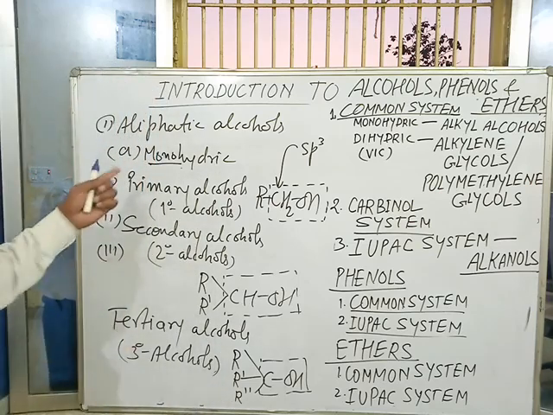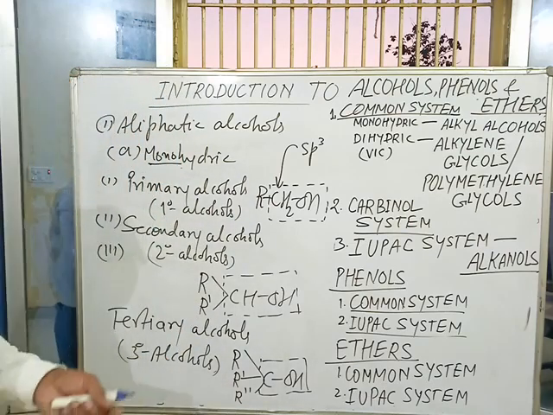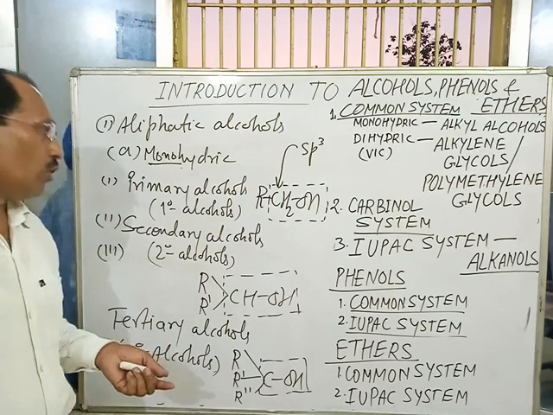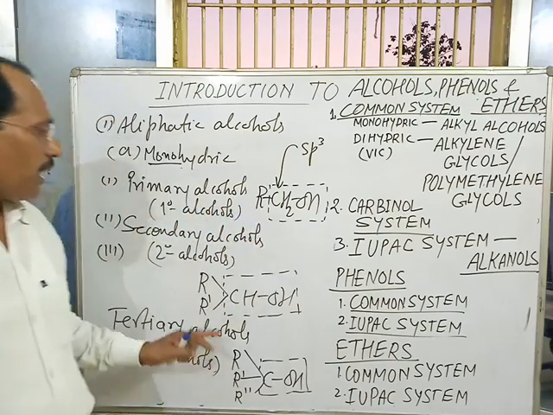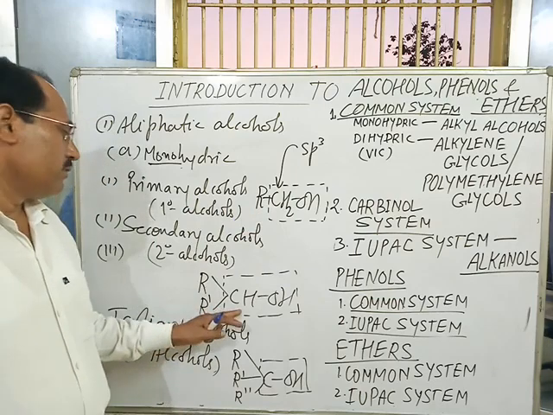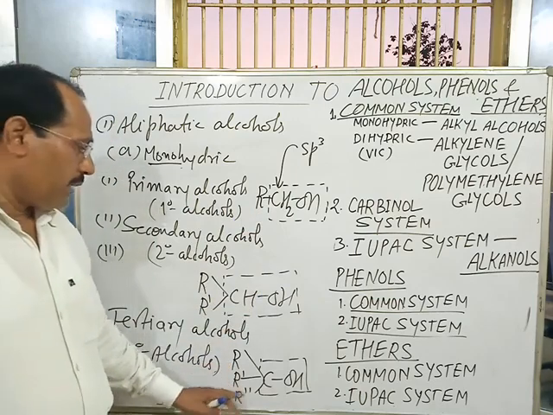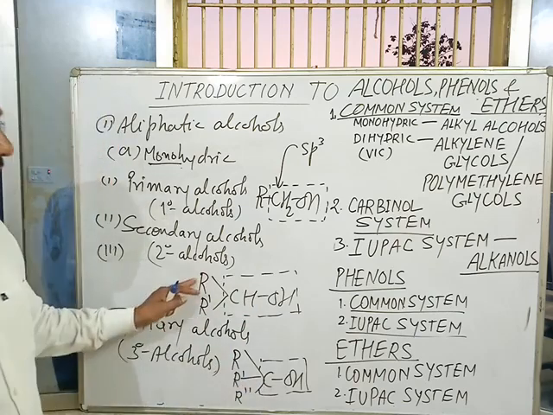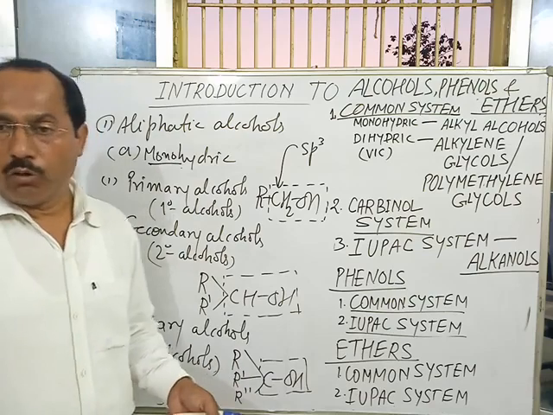This is all about monohydric alcohols. Monohydric alcohols are classified as primary, secondary, and tertiary alcohols. Primary alcohols are represented by R-CH2OH, secondary by R-CHOH, and tertiary by R R' R'' COH, where R, R' and R'' may be the same or different alkyl groups.